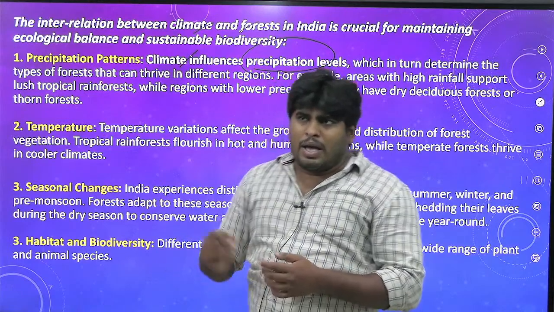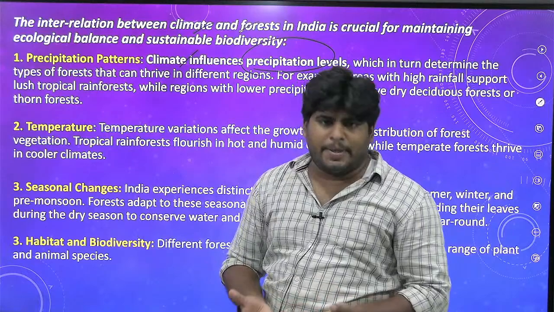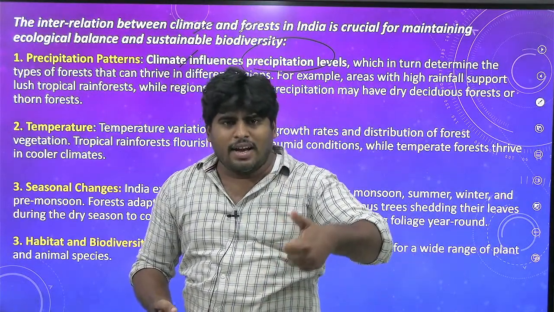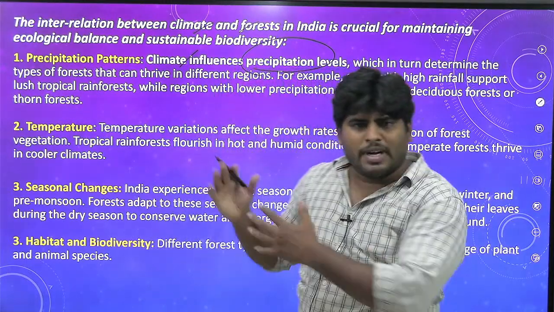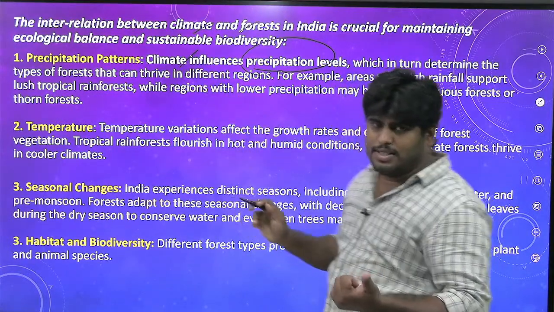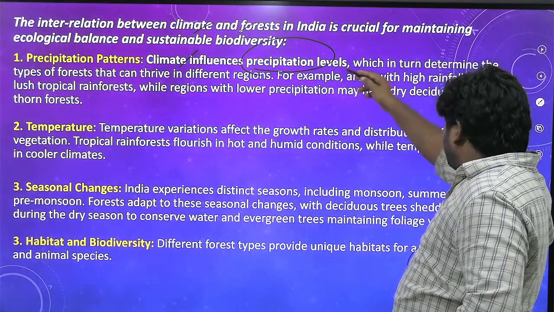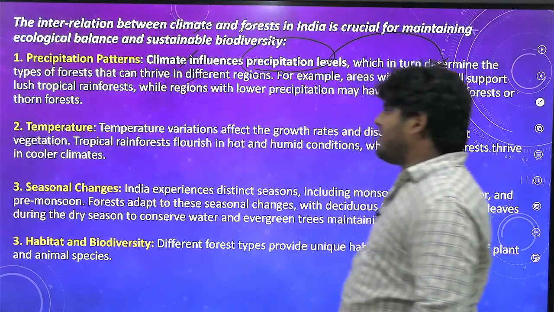When it comes to low rainfall, then it is dry. Clear? So rainfall determines the character of a particular forest, and this rainfall is again influenced by the climate. Simple. So the precipitation level determines the type of forest that can thrive in different regions.